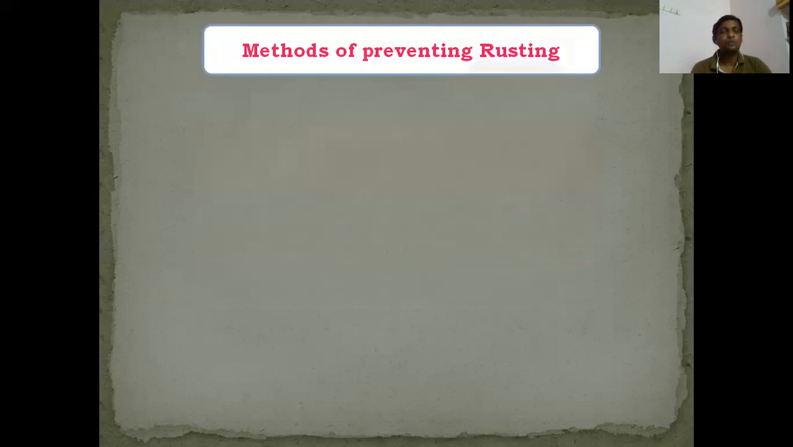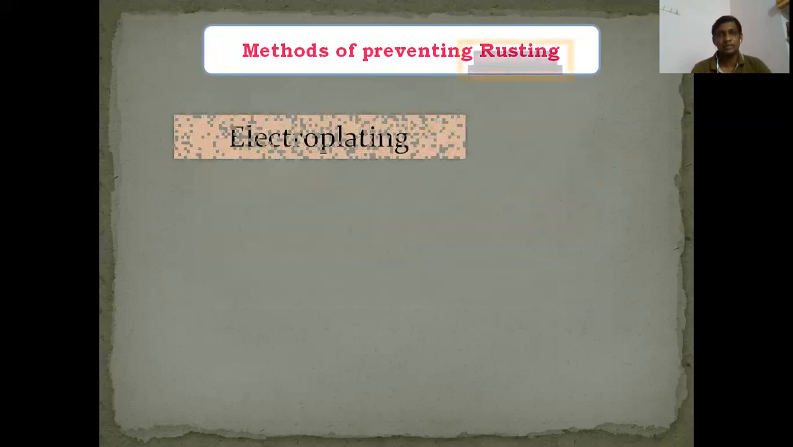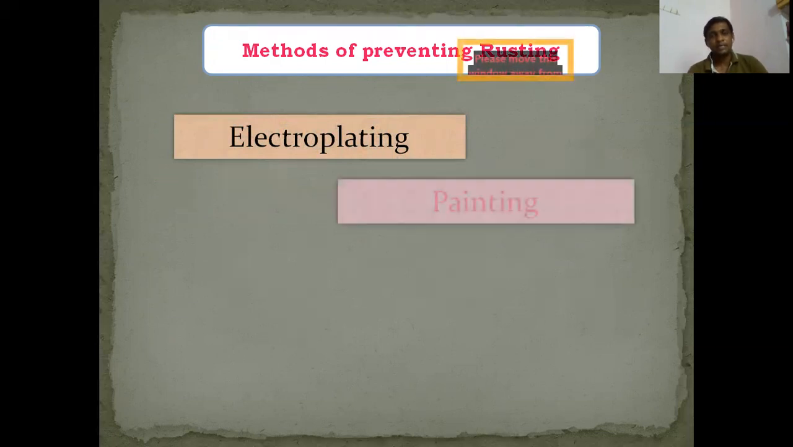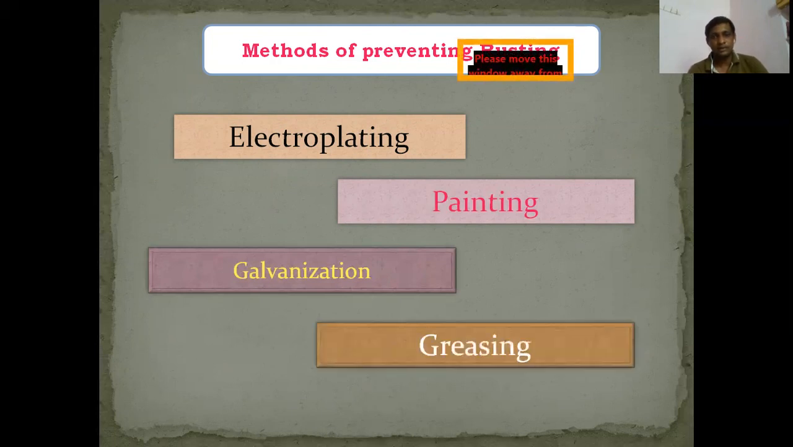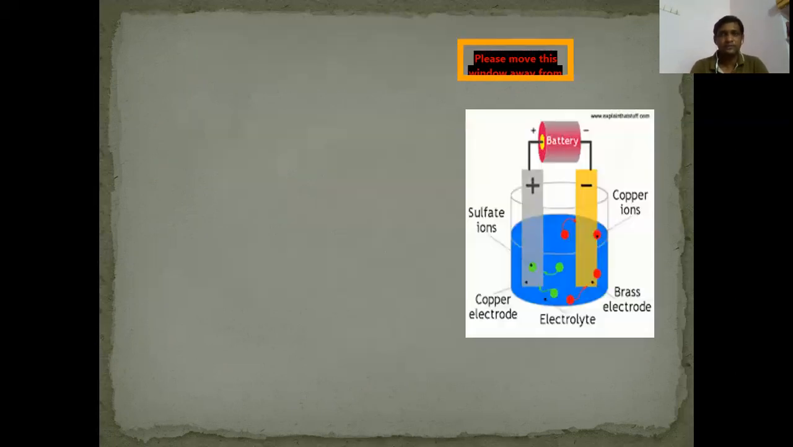So how to prevent rusting? Here these are the methods. One is electroplating, next is painting, third is galvanization, and fourth is greasing. These are the four methods that we are going to use for preventing rusting. In that, first we will study electroplating.